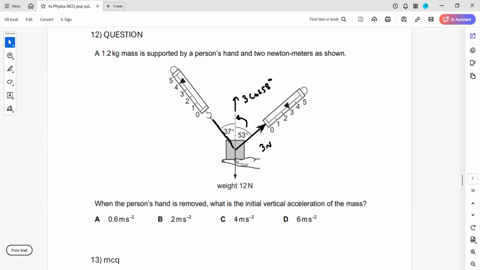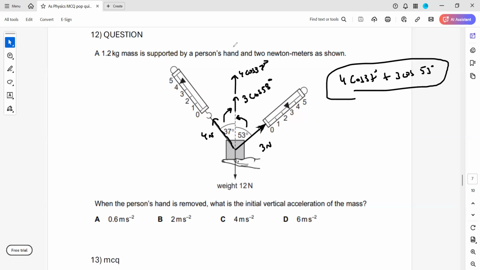And this is the 4 Newton force. What will be this component for the 4 Newton force? That will be equal to 4 cosine 37. So what is the total force upward? That will be equal to 4 cosine 37 plus 3 cosine 53. That will be the total upward force. And when you sum them, you will get 5.